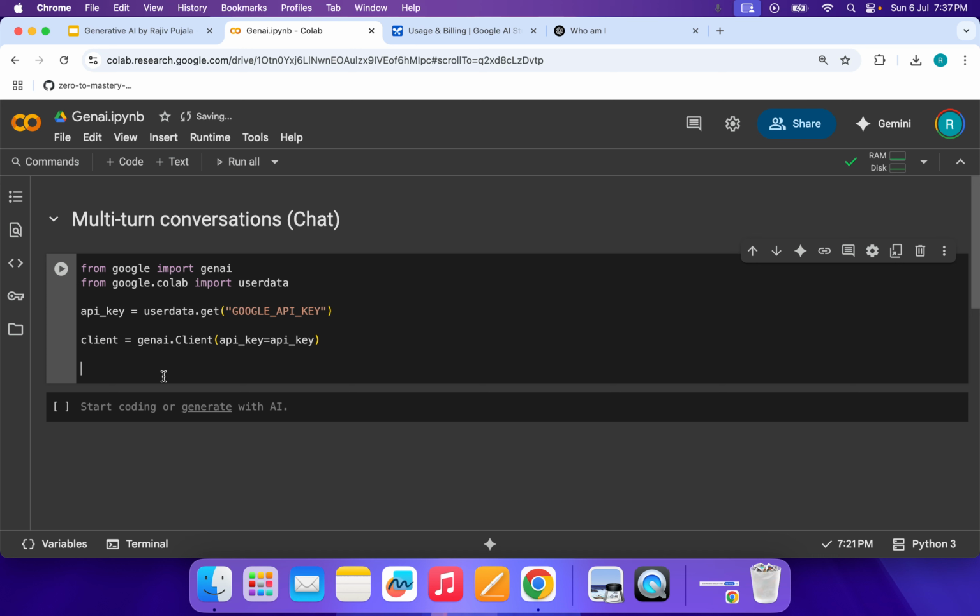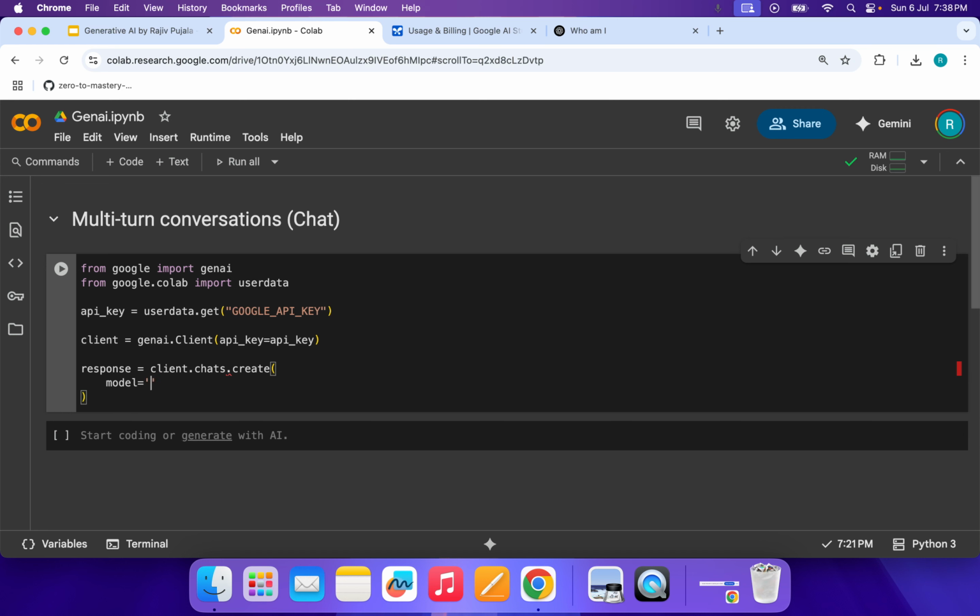For whatever we have seen so far, we were generating contents, because we were receiving input as text and generating output as text. But here, this is like a chat. So response is equal to client.chats. Earlier, all this time we were using models. Now this is chats.create, model is equal to gemini-2.5-flash.